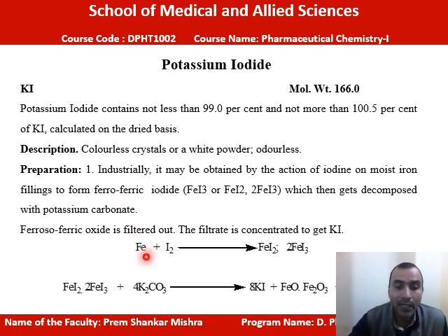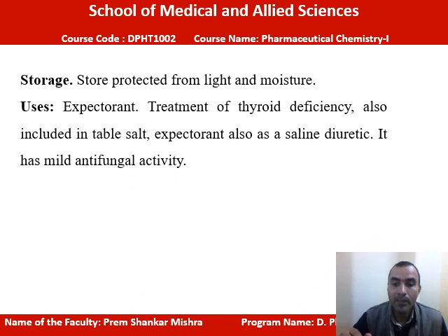Here if we are treating iron with iodine, then it will give FeI2, ferrous iodide. This ferrous ferric iodide is treated with potassium carbonate, then it will give potassium iodide. This is the method by which we can prepare potassium iodide industrially, and it will give ferric oxide as a decomposition product. Storage: it can be stored protected from light and moisture.